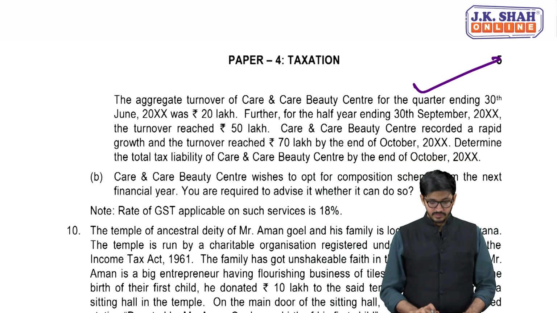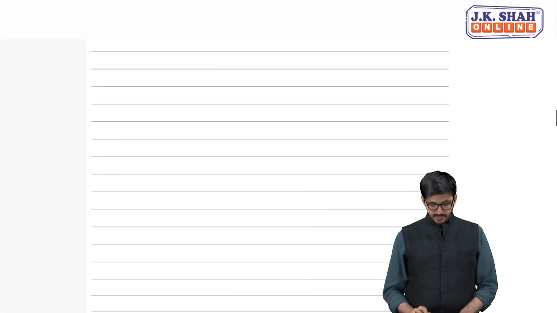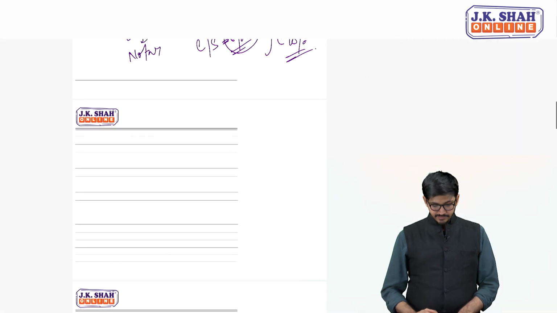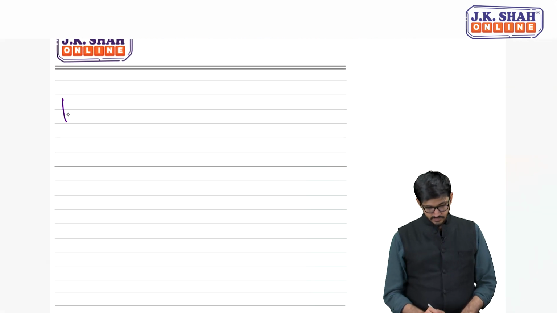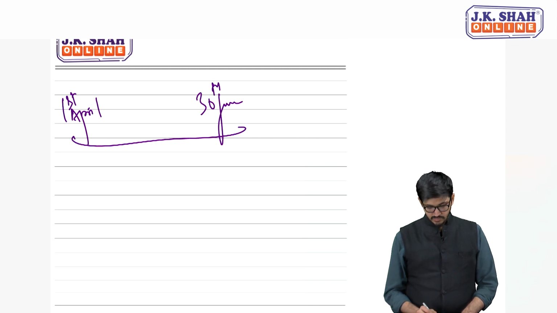What does that mean? Let's say for example from 1st April to 30th June, first 20 lakhs, this is exempt.